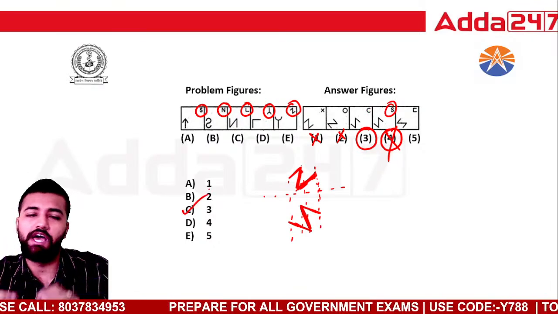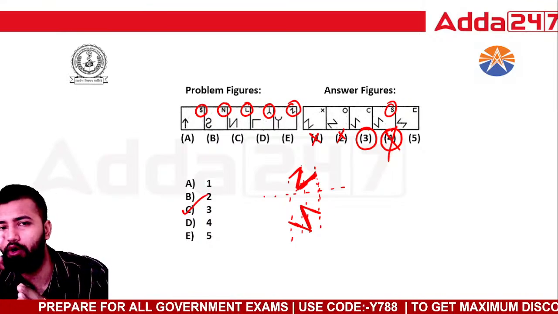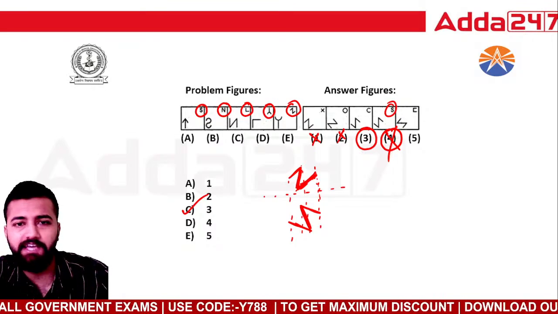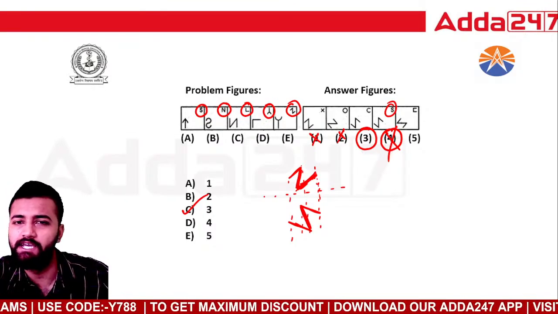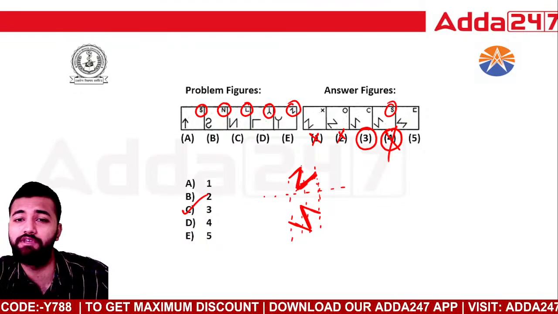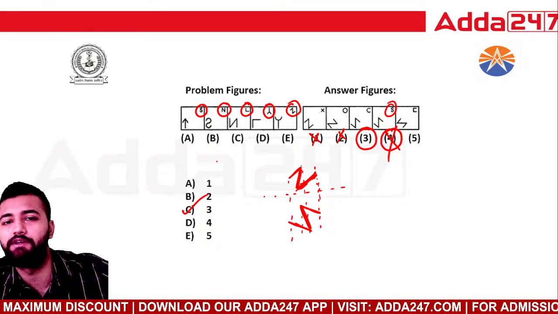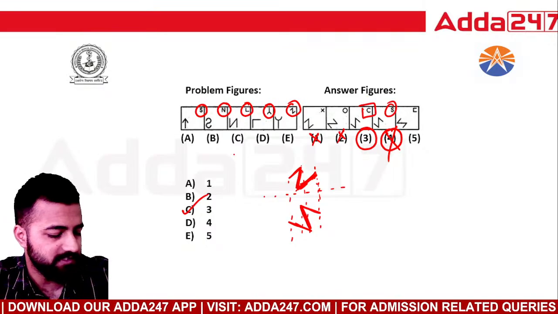Again, I'm explaining why I didn't choose option number 4, because I can see that in the figure, all the letters which are coming in the next figure are totally different. First S, then N, then L, and then suddenly an inverted Y, and then Z. No same letters will be repeated. That's why you have to choose the option where you see a letter which is not present in the particular figure. I can see that C is not present in the figure. That's why I have taken option number 3.